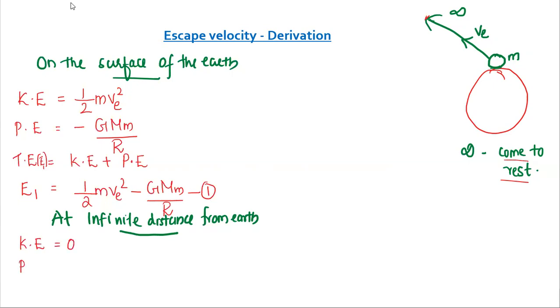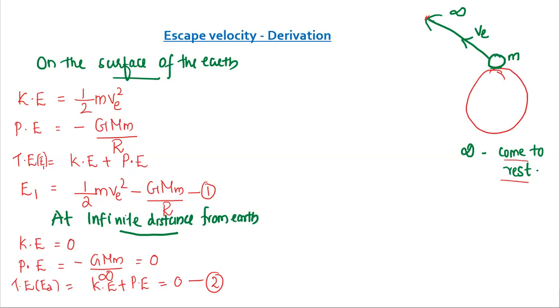Okay. Now what about potential energy? Gravitational potential energy is minus GMm upon distance, and the distance is infinity. So at infinity, gravitational potential energy is also 0. So what will be the total energy? Total energy E2 is equal to kinetic energy plus potential energy, and that will be equal to 0. Let it be equation number 2.